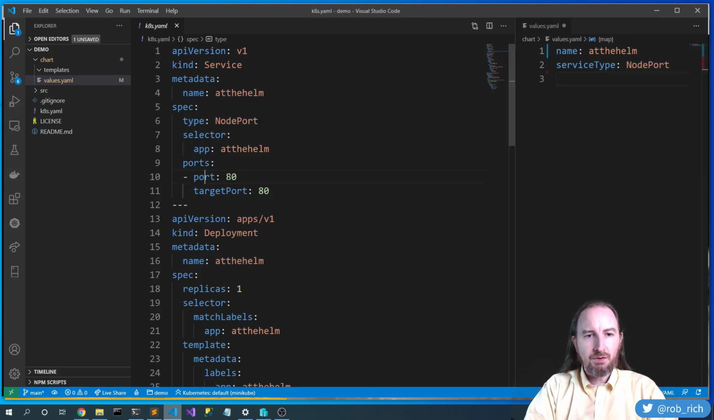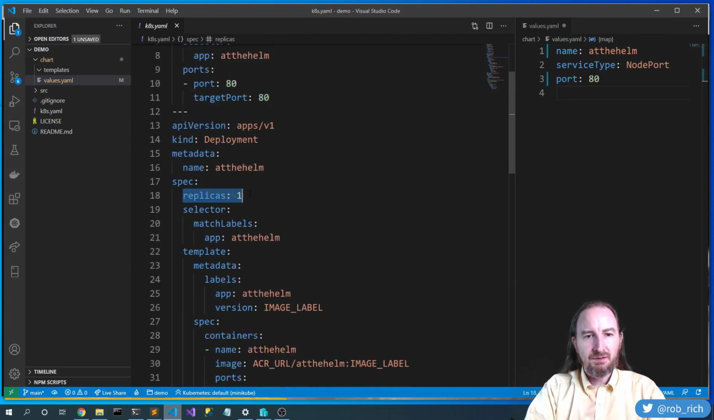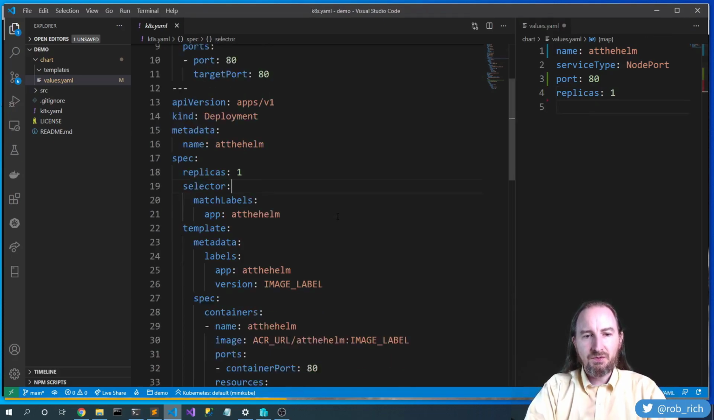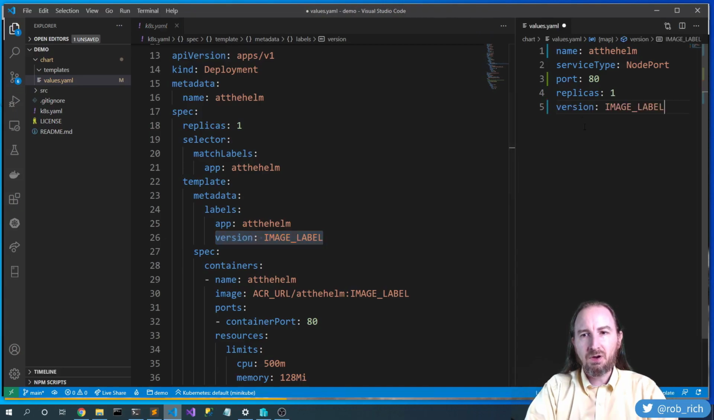We've got port of 80. We'll duplicate that all over the place. Into deployments. Ooh, replicas. That may be different between different projects. We've got the version of image label. In this case, we'll call it image label. Yeah, it's a version, but not really.